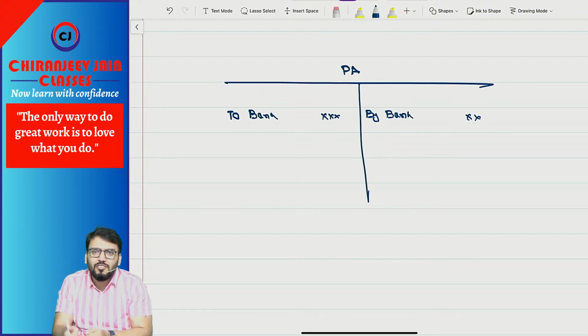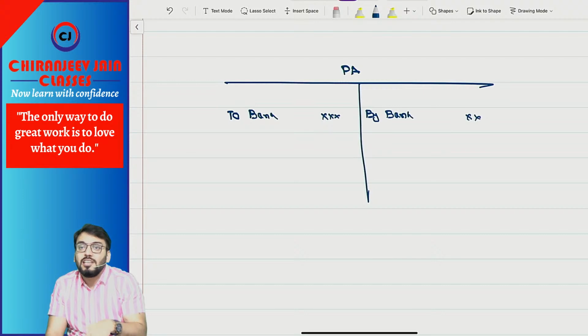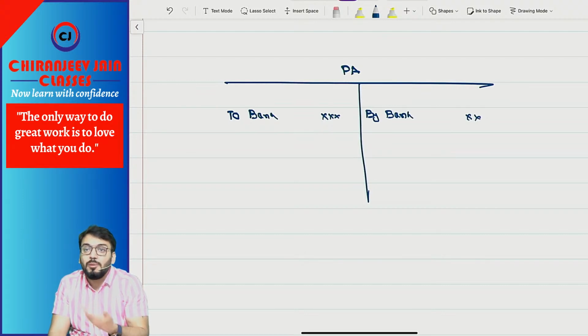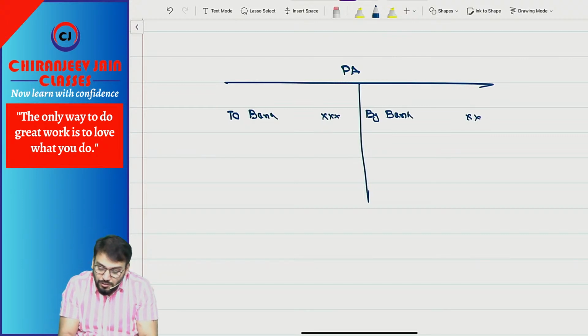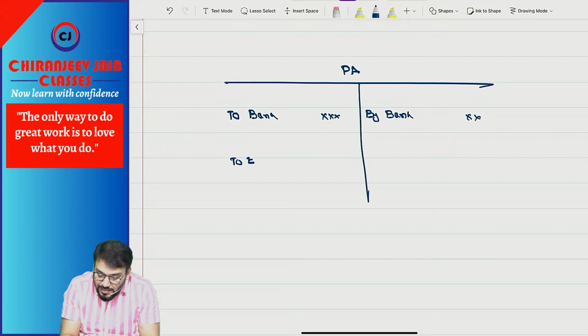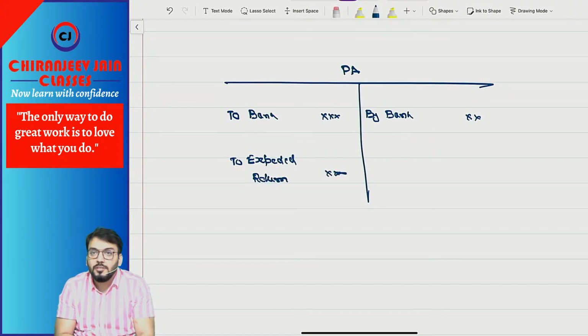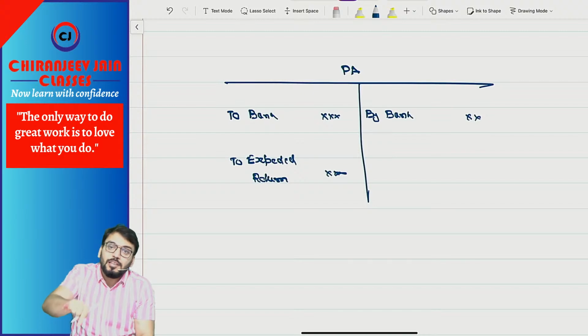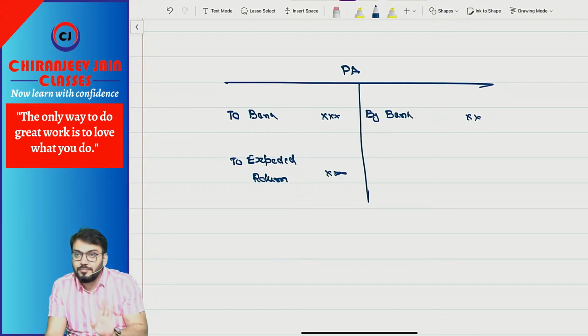Now this becomes a plan asset, so on plan asset there will be some return also. We recognize interest income based on the expectation of the employer. That is known as expected rate of return. So we recognize one income that is known as expected return. Understood? Based on expected rate of return, that will be given in the question, nothing to worry.